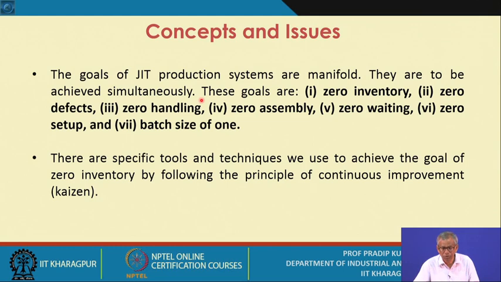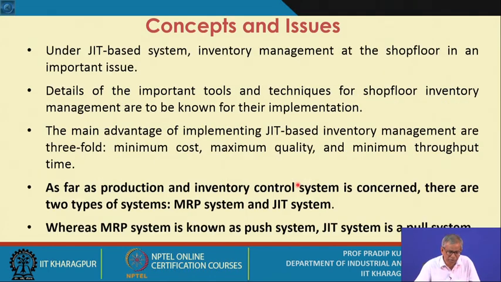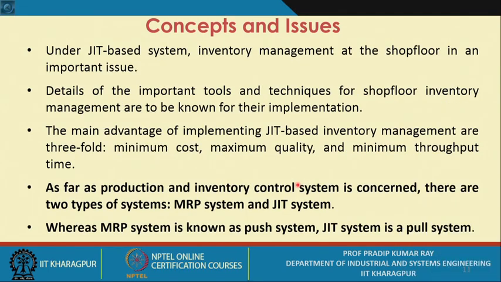This point is to be noted. These goals are zero inventory, zero defects, zero handling, zero assembly, zero waiting, zero setup, and batch size of 1. So there are specific tools and techniques we use. Later on you will come to know how to achieve the goal of zero inventory by following the principle of continuous improvement or the Kaizen. This point I have already mentioned.